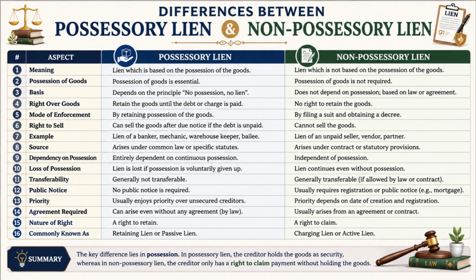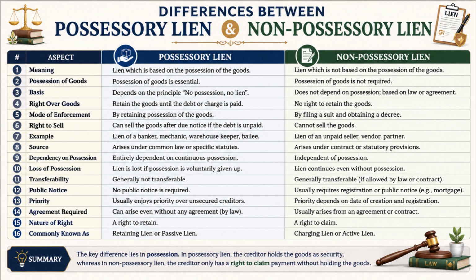Number 1. A possessory lien is a lien that exists because the creditor possesses the goods, whereas a non-possessory lien exists even when the creditor does not possess the goods. Number 2. In a possessory lien, possession of goods is essential for the lien to remain valid, whereas in a non-possessory lien, possession of goods is not required. Number 3. A possessory lien is based on the principle of no possession, no lien, whereas a non-possessory lien is based on legal rights, contracts, or statutory provisions.